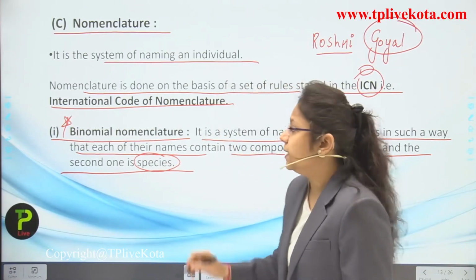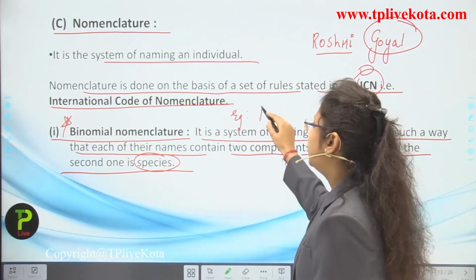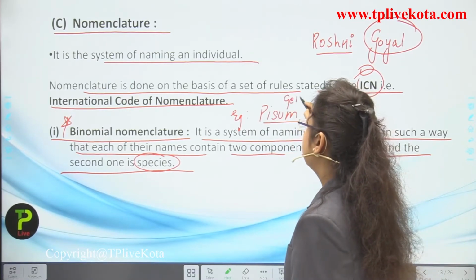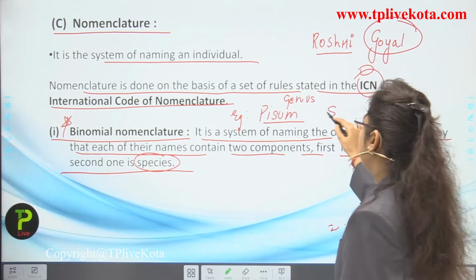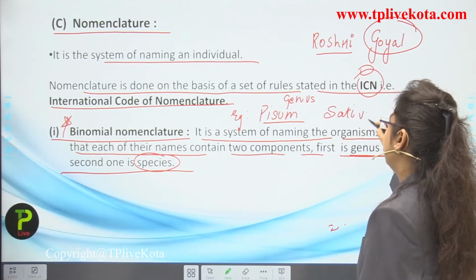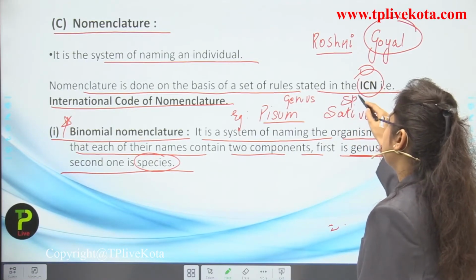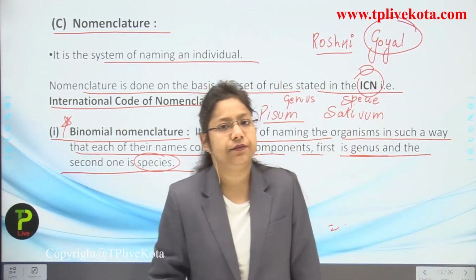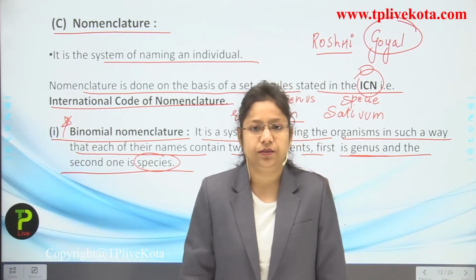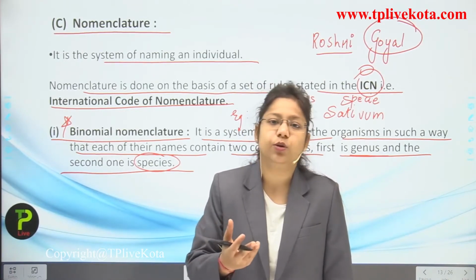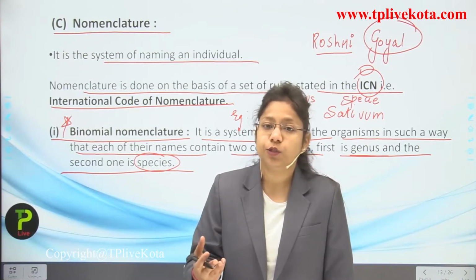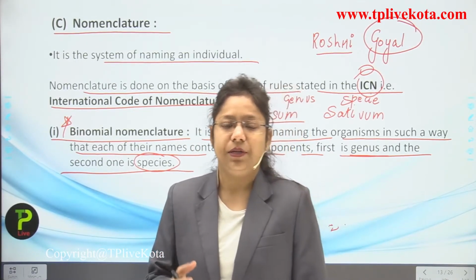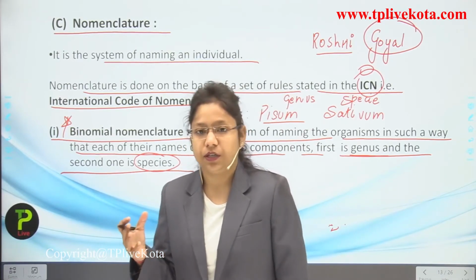Remember this thing as I told you about the example of Pisum sativum, students. So, Pisum is what? It is genus. And sativum is what, students? It is species. So we have to use only two words to learn the scientific name of any kind of organism, whether it is a plant or an animal, as I told you, like Mangifera indica, Homo sapiens, Pisum sativum. There are many such examples which we are going to learn in this particular chapter.